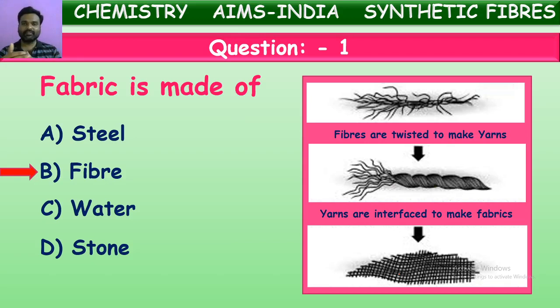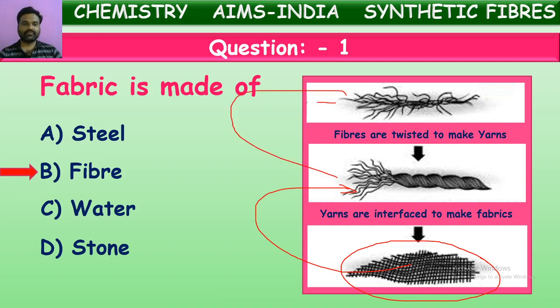So this fabric we are using for making of garments and clothes. So these fabrics are obtained from yarns. These yarns are obtained by twisting so many fibers. So we can say these fibers are used for making fabrics. So our correct answer is fiber. From the fibers fabric is made. That is correct.